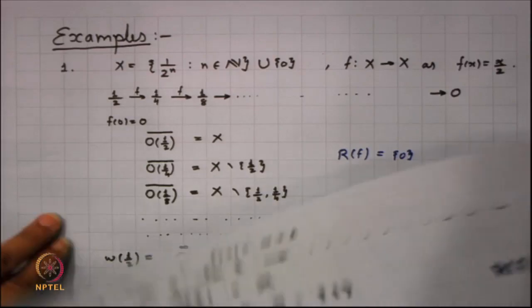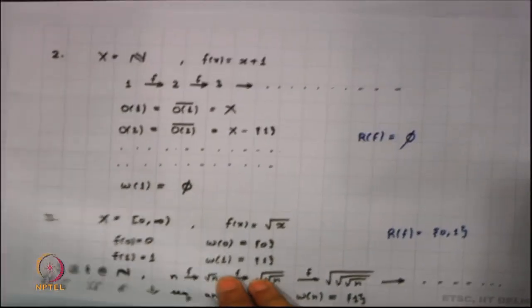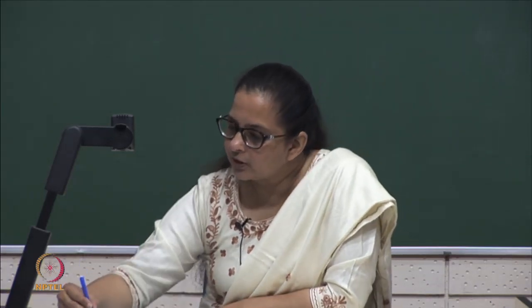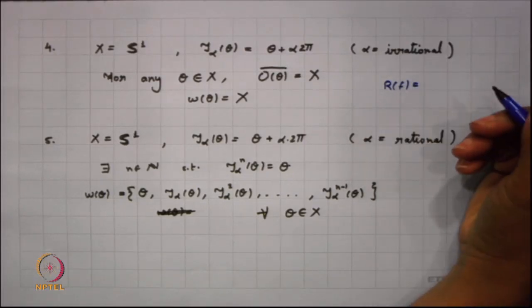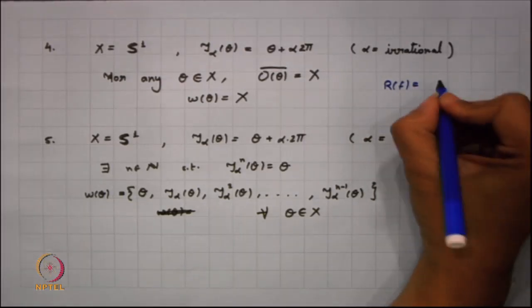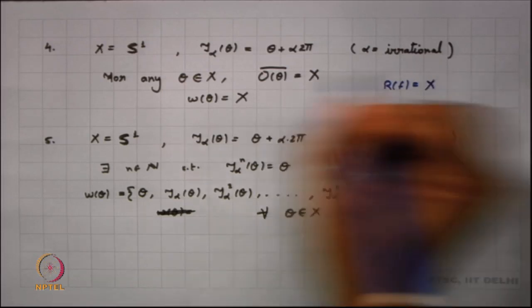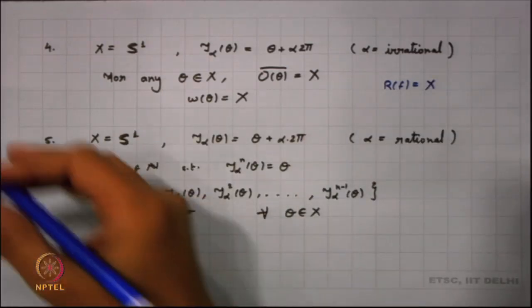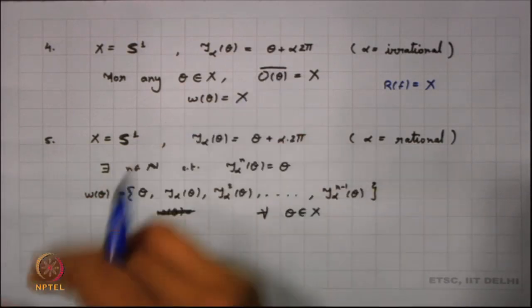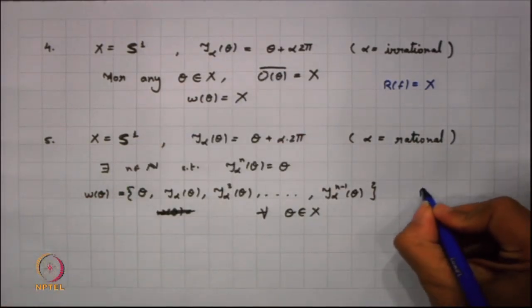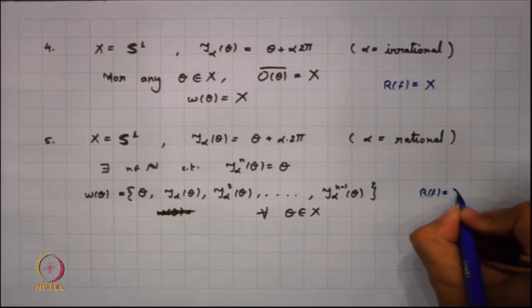Let us go back to one more example that we did here. What is the set of all recurrent points here? The whole of X, every point is recurrent here. If I again look into the recurrent points here, we know that every point here is a periodic point. So again here the set of recurrent points is X.